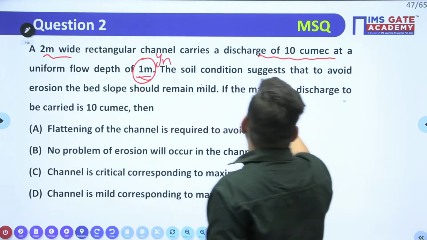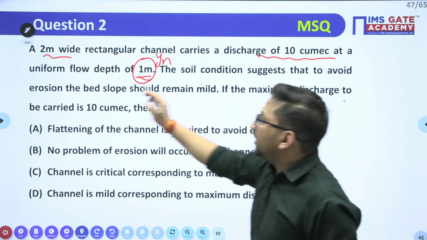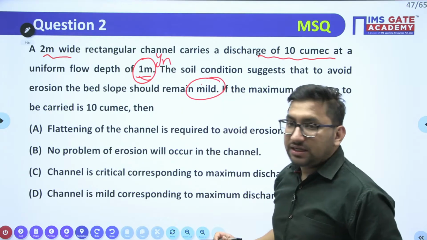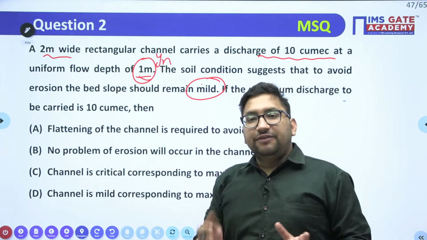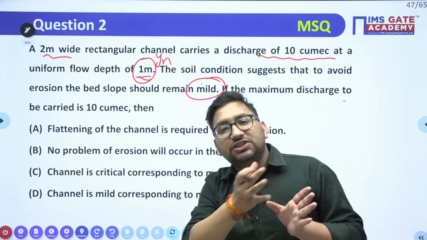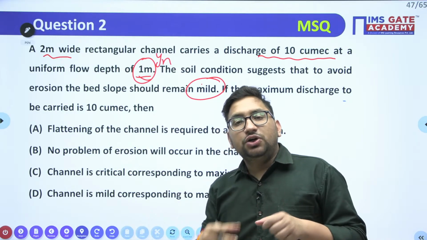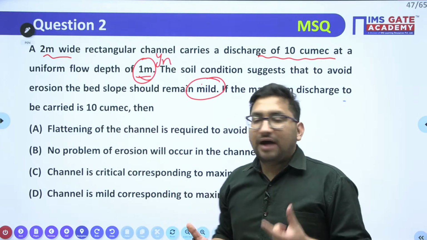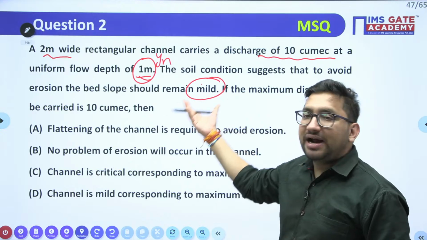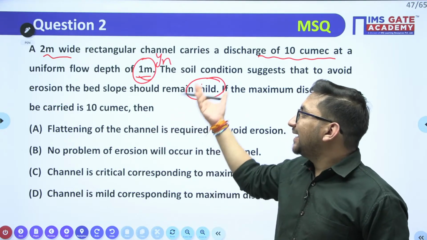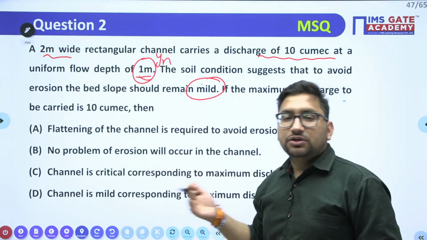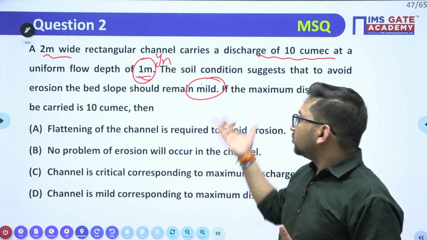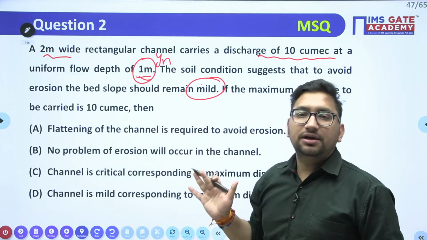The soil condition suggests that to avoid the erosion, the bed slope should be mild, right? If you increase the slope, the velocity is going to increase, and due to that velocity there can be erosion in the channel. So you have to restrict the slope to the mild slope only. It should not be critical or supercritical, or steep slope, clear?